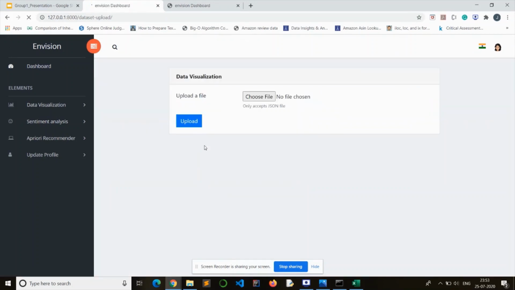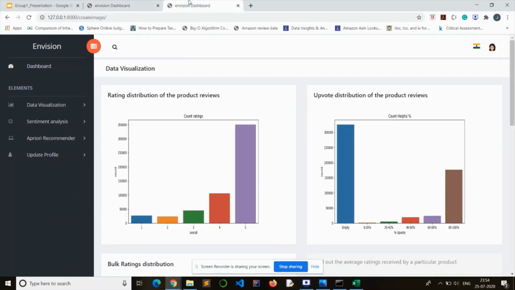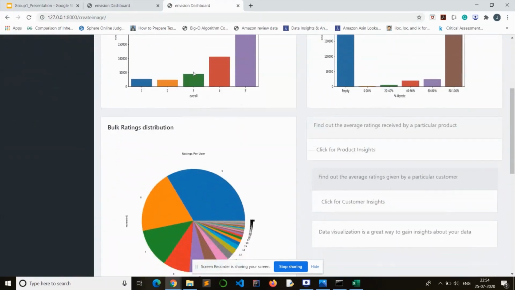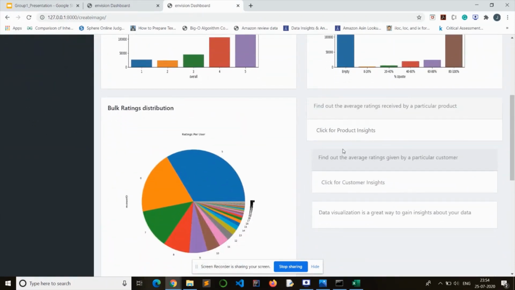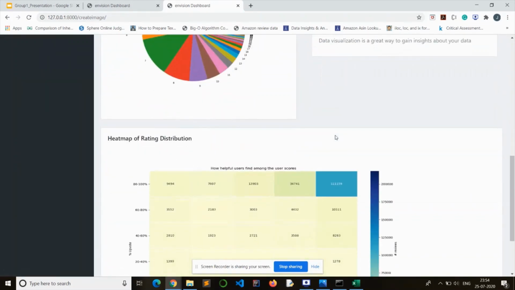So in data visualization, I upload a data set that I want to visualize. It should be a JSON file. And then I get various visualizations. As this takes a lot of time, I have already visualized a data set here. This is the home and kitchen product reviews data set of Amazon. Here we have various visualizations and some other visualizations, product insights and customer insights.